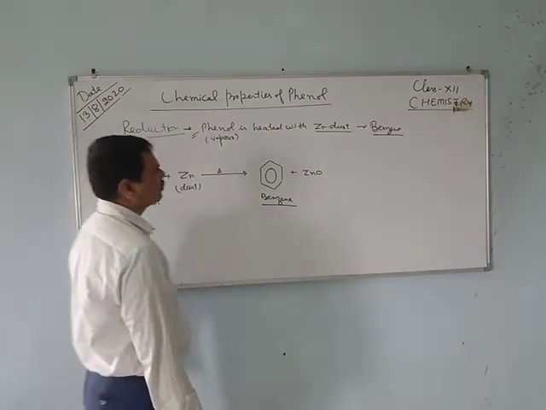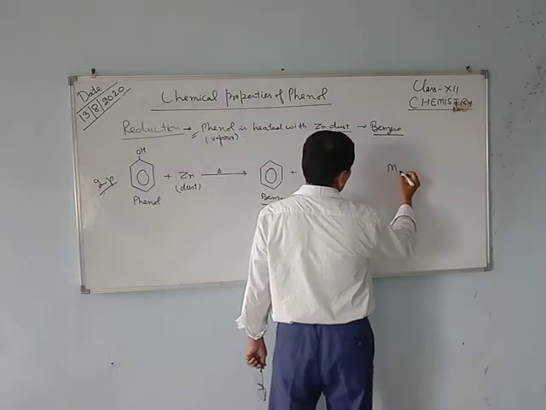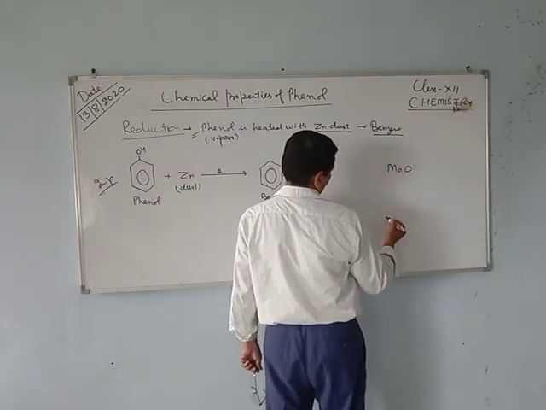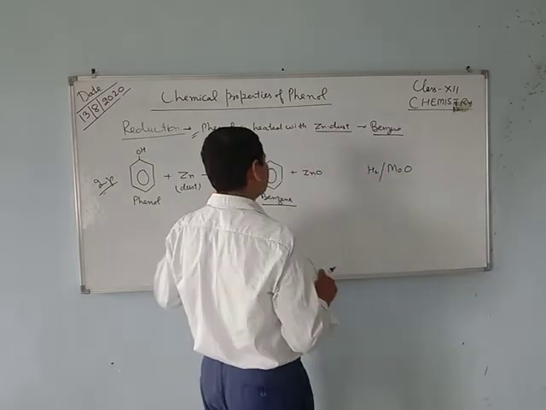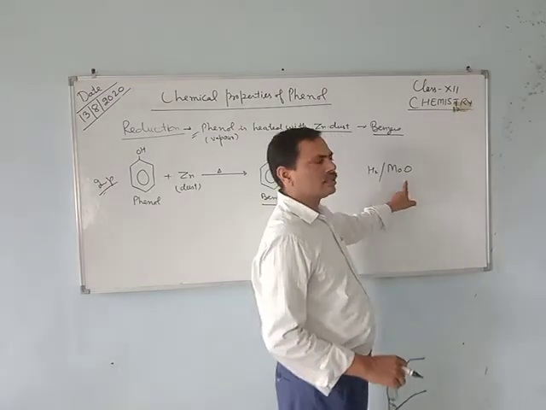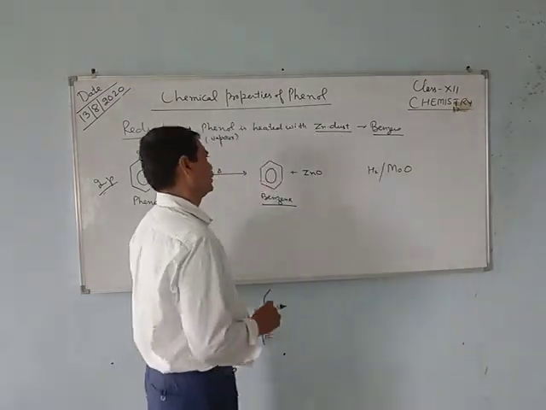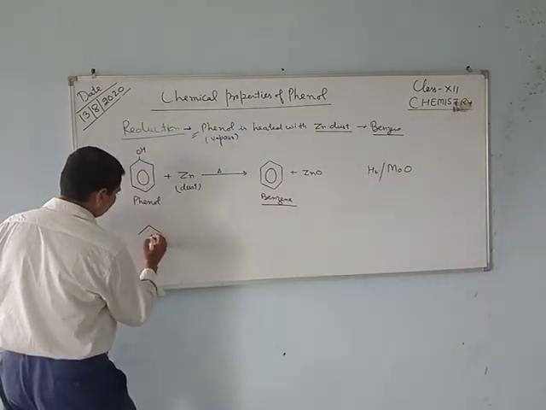with the help of molybdenum oxide, if zinc is not taken. If phenol is treated with hydrogen in the presence of molybdenum oxide, then also benzene is obtained. You can write the reaction in this way.